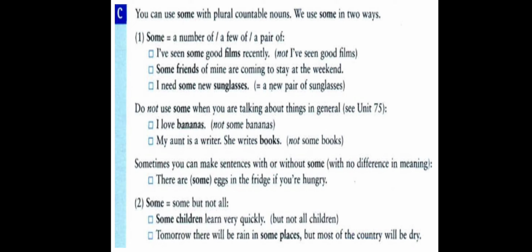Number 2. Some but not all. Some here is used for limitation, to limit the number. Some children learn very quickly. We don't speak about all children. We speak about a part of the children. So we say some children learn very quickly, not all children.